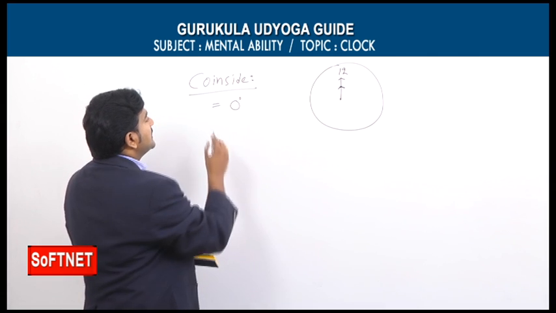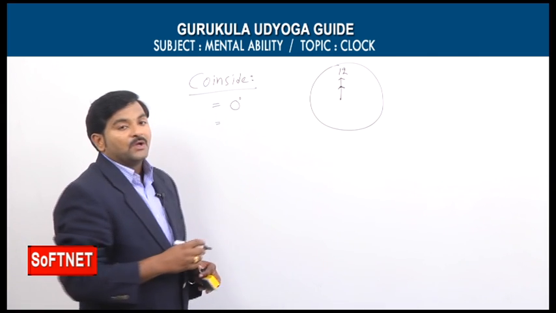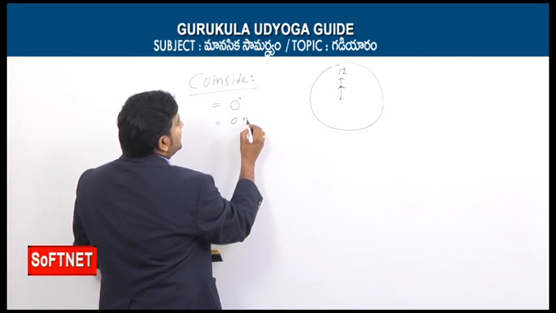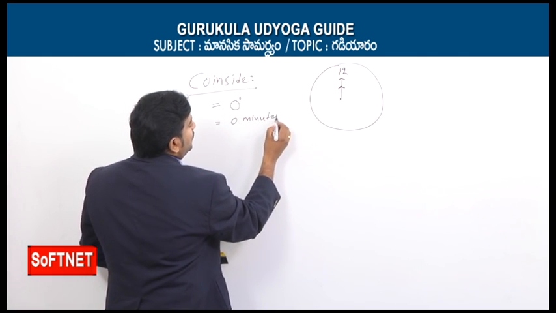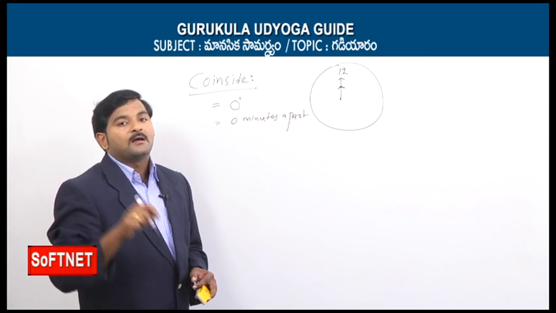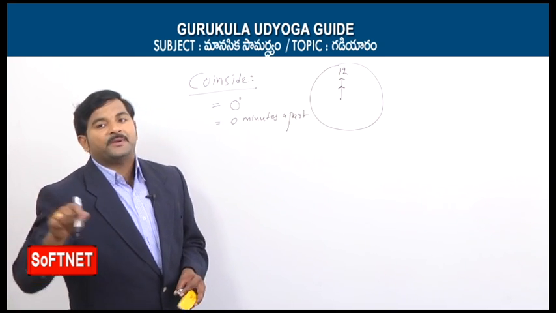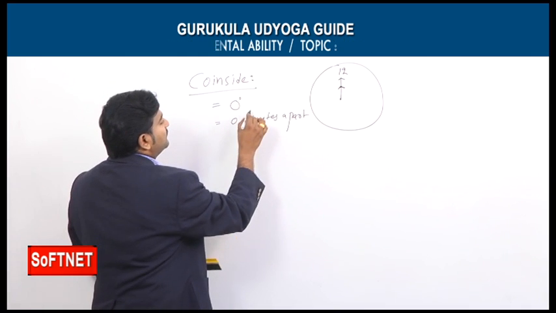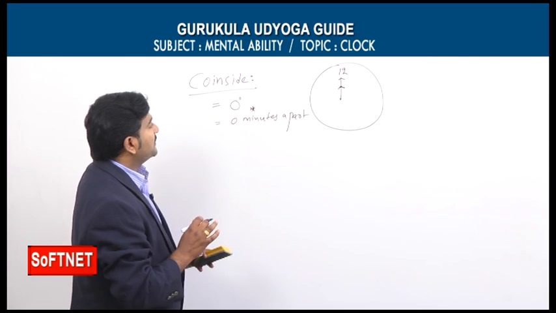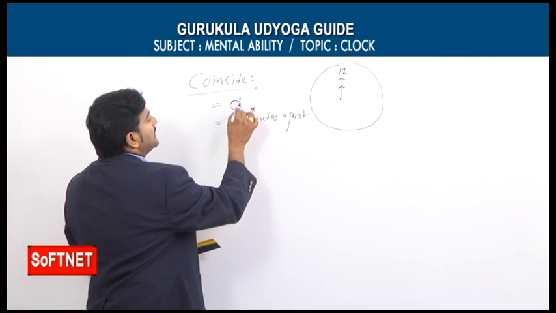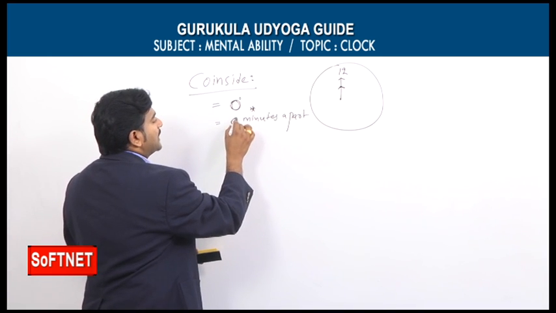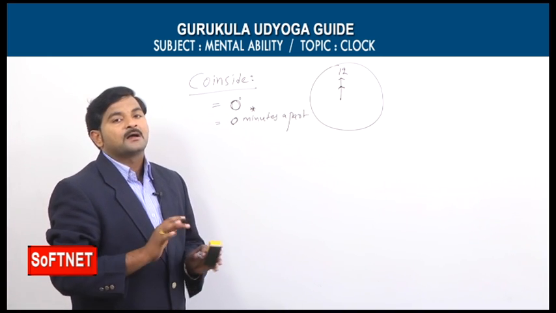That is one point. And the second point is when two hands coincide, they are 0 minutes apart. About this in detail, we will discuss in the opposite condition and perpendicular condition, the coming two concepts. So now just keep in mind, when two hands coincide, the angle between them is 0 degrees, and the two hands are 0 minute spaces apart.